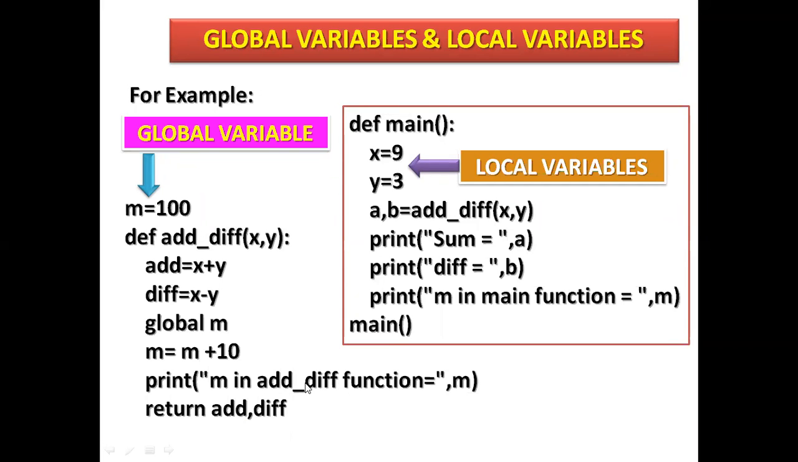Here the add_diff function equals M. M is printing. What is the value of M here? 100 plus 10, 110 will be printed here, and return. And once you are defining a function with a numeric variable, that must return.